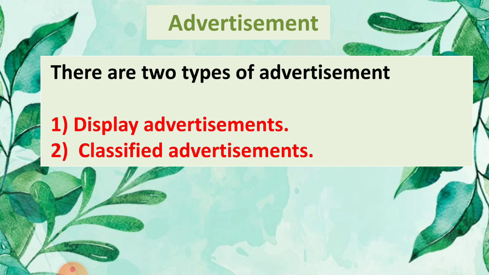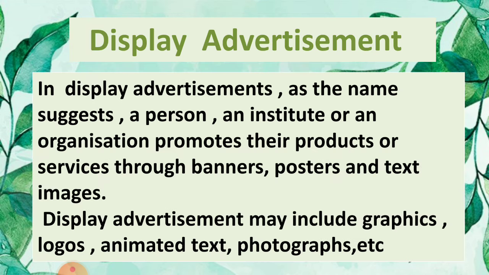There are two types of advertisement. First one is display advertisement and the second one is classified advertisement. Display advertisement. In display advertisements, as the name suggests, a person, an institute, or an organization promotes their products or services through banners, posters, and text images.